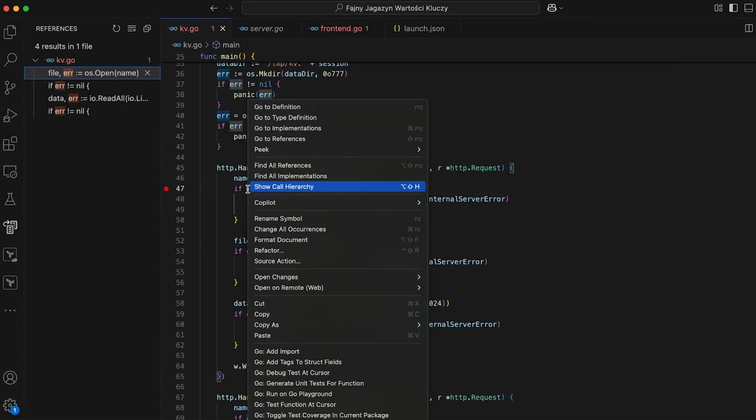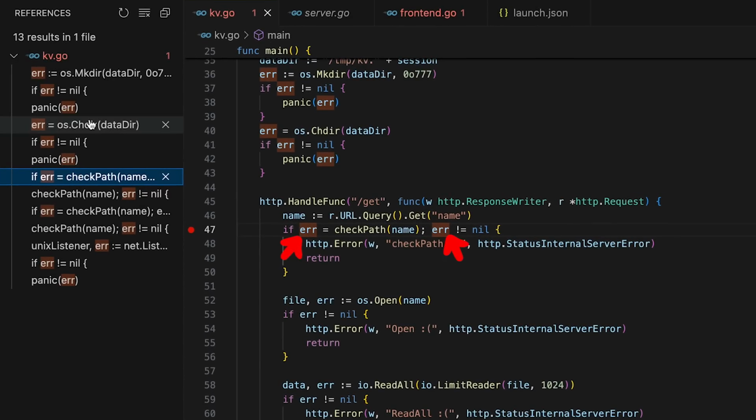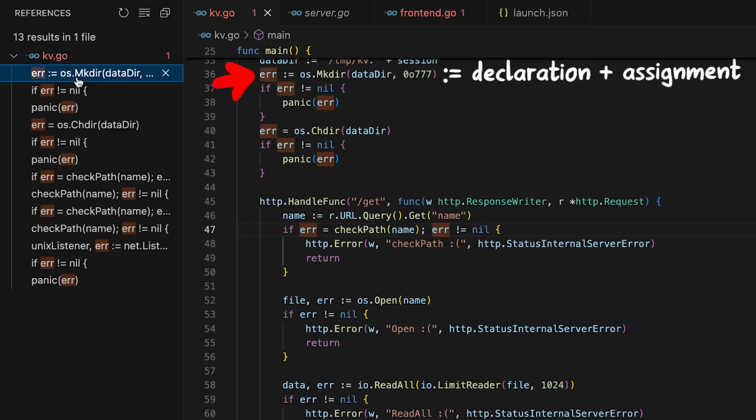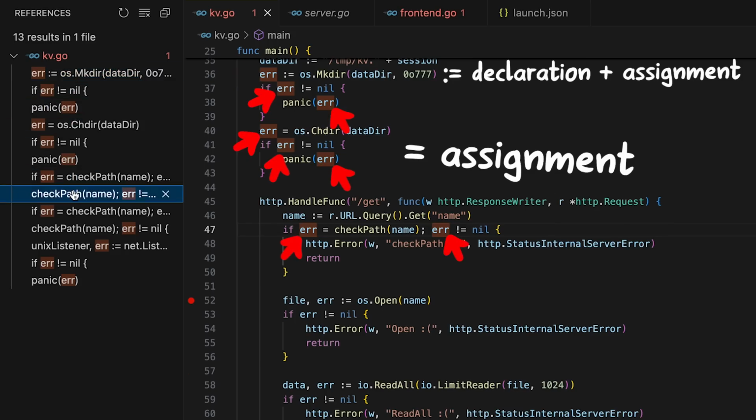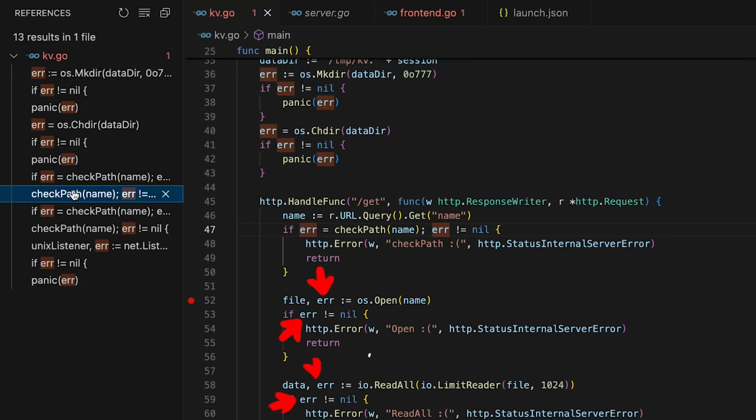If you right-click the error variable, find all references, then it will highlight all the uses of this variable and it shows all the outer ones. So here the variable is declared and everywhere here it's just used. The other variables that are declared and assigned are not highlighted. They are a different variable.